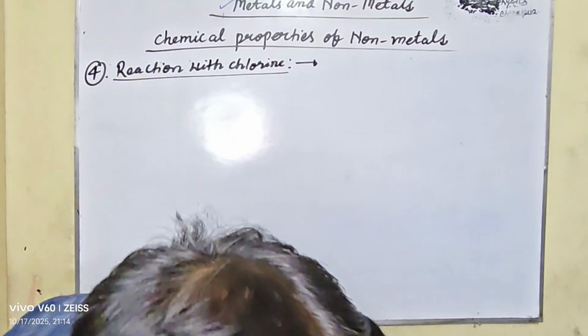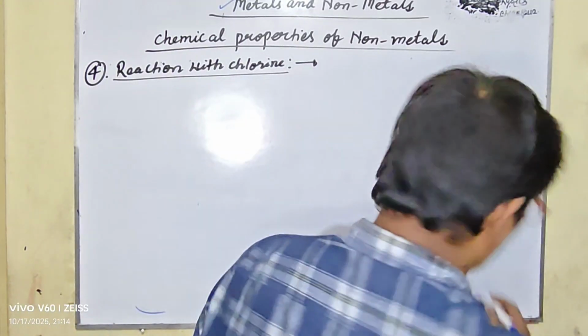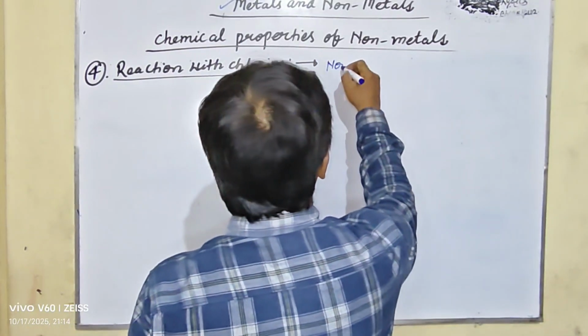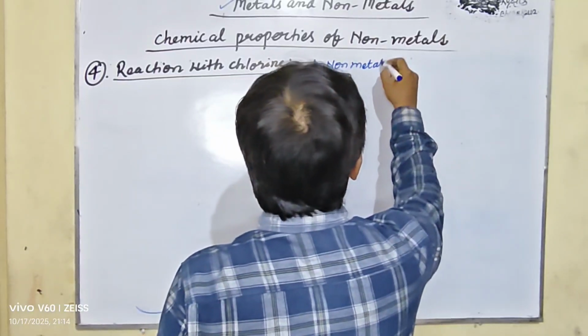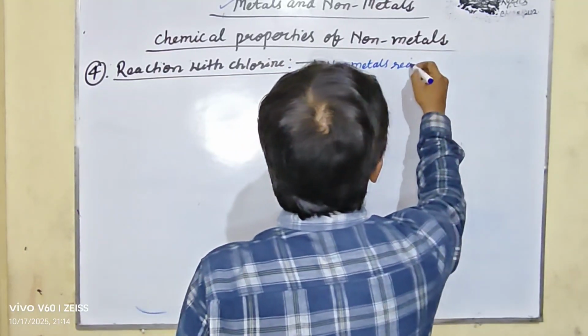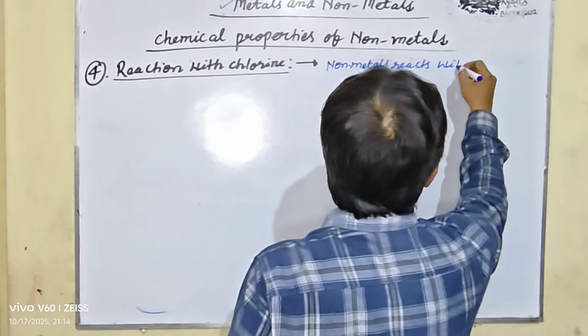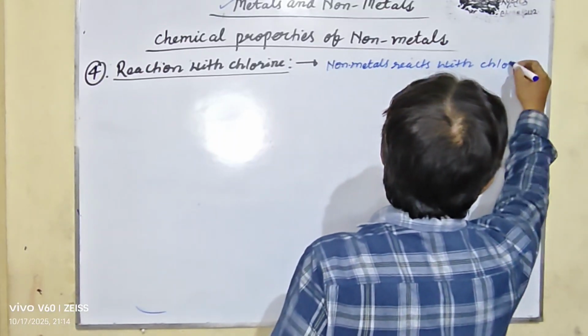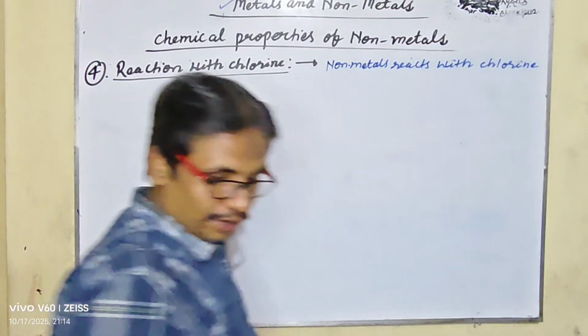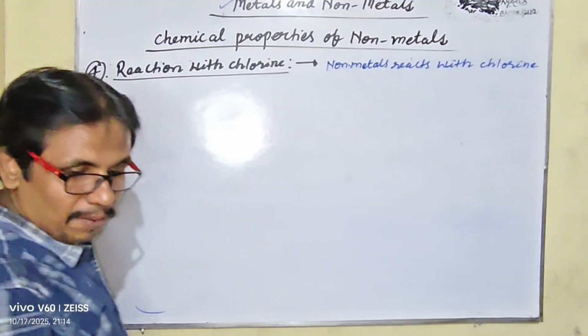So my dear student, nonmetals react with chlorine to form chlorides.